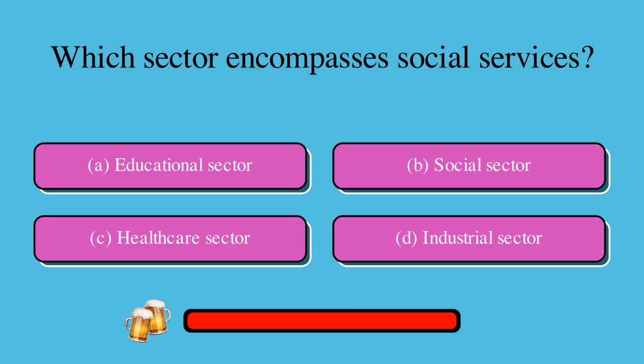Which sector encompasses social services? Is it A, educational sector, B, social sector, C, healthcare sector, or D, industrial sector? The correct answer is B, social sector.